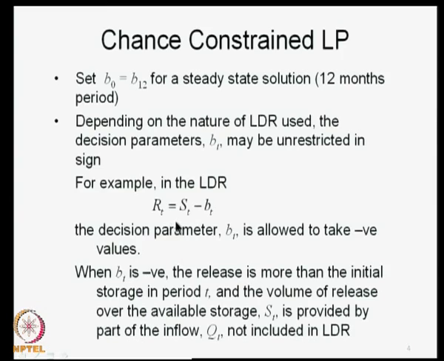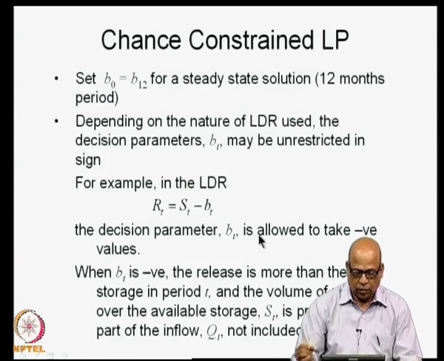How is it possible? It is possible because you have not accounted for the inflow. So, part of the inflow should take care of this negative value of BT. So, in the form of LDR that we are using, RT is equal to ST minus BT, we can allow BT to be negative.